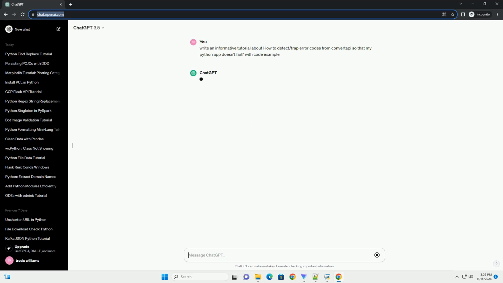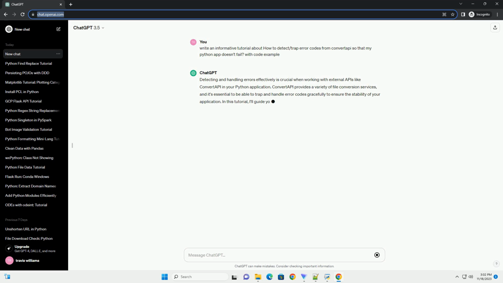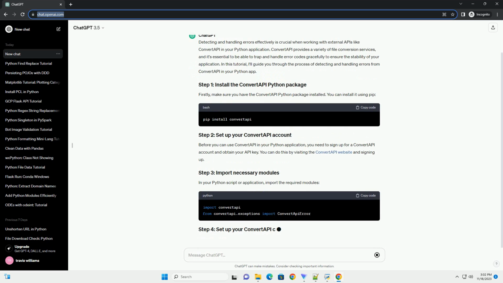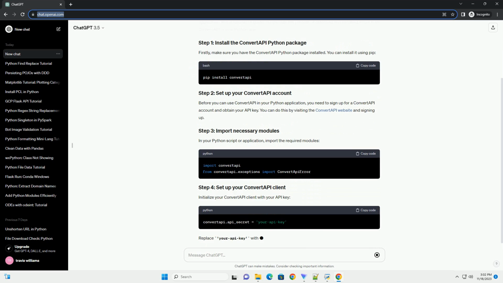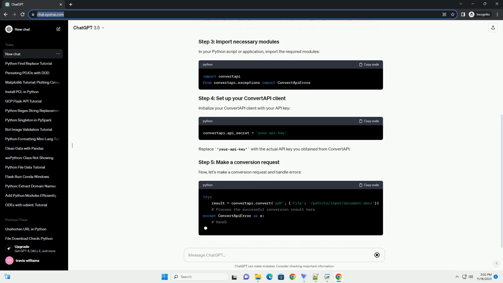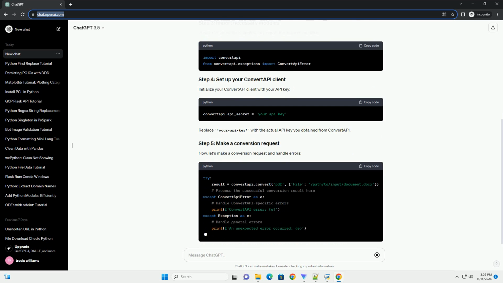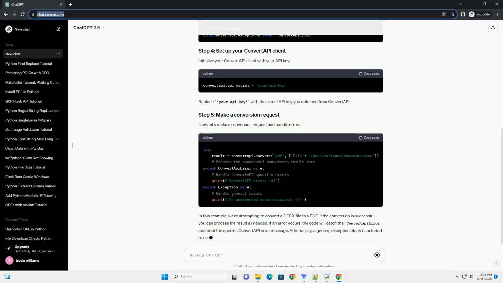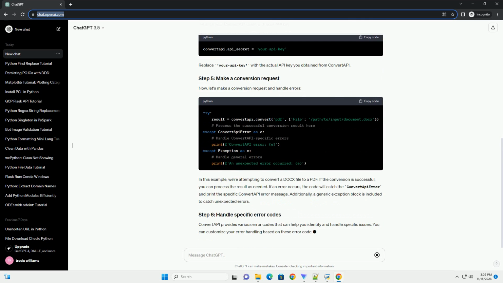Detecting and handling errors effectively is crucial when working with external APIs like ConvertAPI in your Python application. ConvertAPI provides a variety of file conversion services, and it's essential to be able to trap and handle error codes gracefully to ensure the stability of your application. In this tutorial, I'll guide you through the process of detecting and handling errors from ConvertAPI in your Python app.